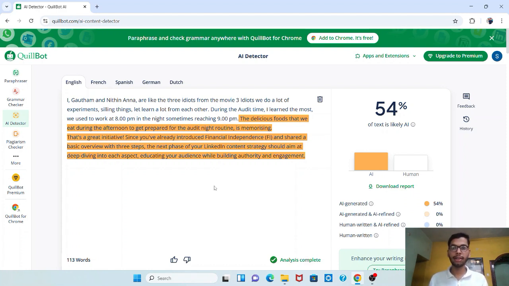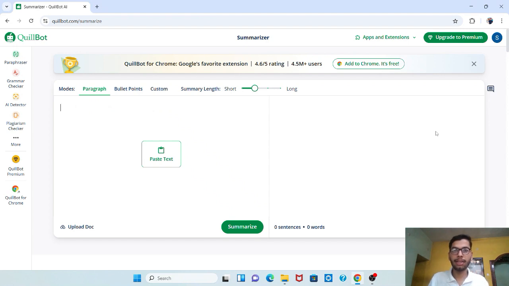This was about the AI detector, and next we'll go for something known as the summarizer. Now let's see how we can use the summarizer application to get our work done. Before going further, I would like to say that this tool is used only for the purpose of education, and this is not any paid sponsorship or promotion. I am just using it to help you learn how the tool can be used. Now let's go further and see how the summarizer works.